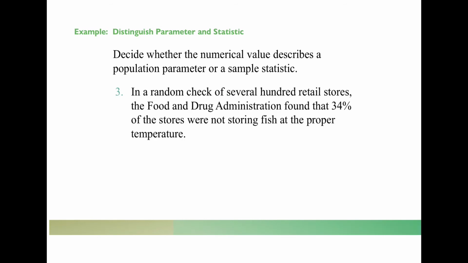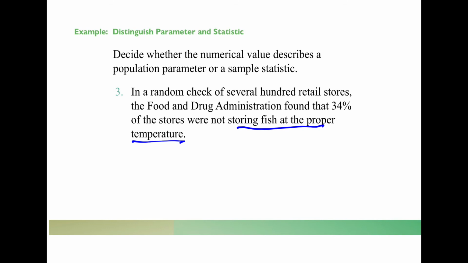Let's try another one. In a random check of several hundred retail stores, the Food and Drug Administration found that 35% of the stores were not storing fish at the proper temperature. Storing fish at the proper temperature, I underlined that, but that's really the variable here in this situation. It's like that's what they're trying to figure out. Were they the correct or non-correct temperature?